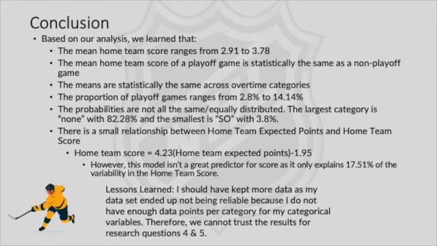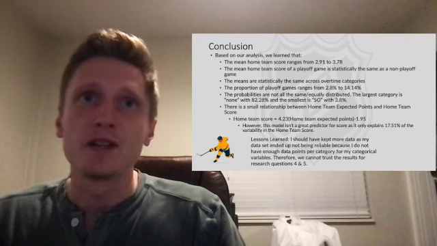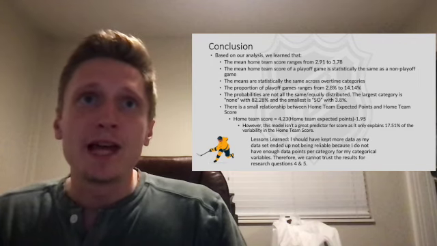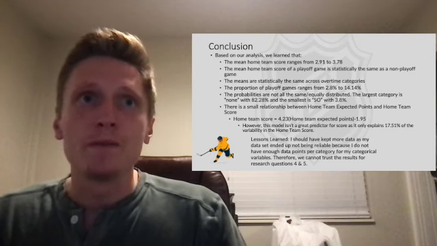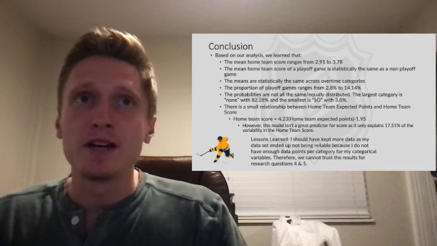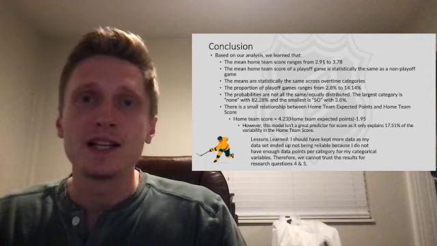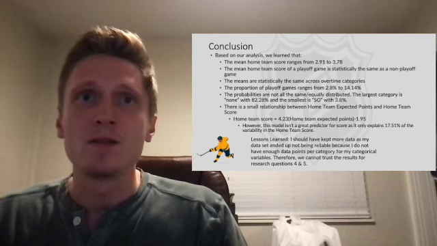In conclusion, we determined that our data set is not very useful at all for making predictions to the home team score. We determined that the home team score ranges from 2.91 to 3.78. However, in reality, this isn't very useful due to the narrow range and that games will only come out to a whole score. We determined that the home team score is not statistically different between playoff games and non-playoff games, and similarly, it does not statistically differ between the overtime categories. So whether or not it's a playoff game or it goes to overtime or it goes to shootouts isn't helping us make predictions to the home team score.